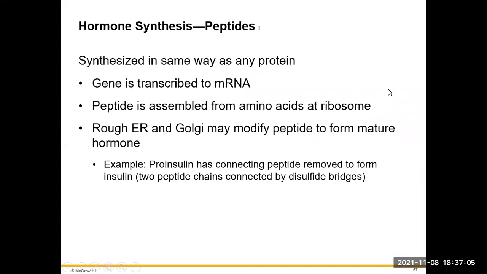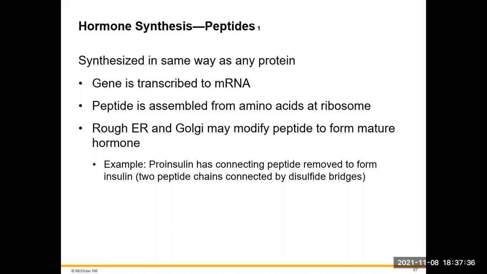Our peptides are going to be synthesized the same way as any protein. They're going to be a gene that is transcribed off of the DNA to a messenger RNA. That messenger RNA is going to be taken to the ribosome where we're going to assemble a peptide from the amino acids. The rough endoplasmic reticulum and the Golgi body will modify these peptides to produce the mature hormone.